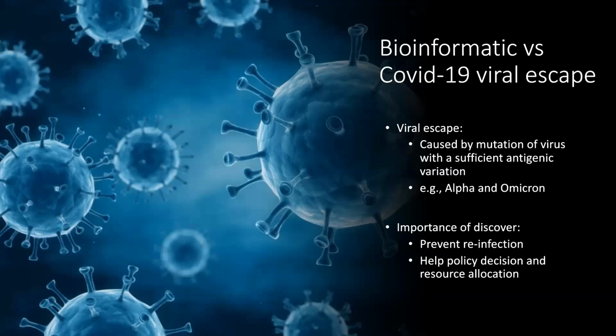What is viral escape? Viral escape is caused by the mutation of a virus with sufficient antigenic variation, so that our antibodies couldn't recognize the virus, like Alpha and Omicron. The importance of this work is to prevent reinfection or even more infection and death, and to help policy decisions and resource allocation.